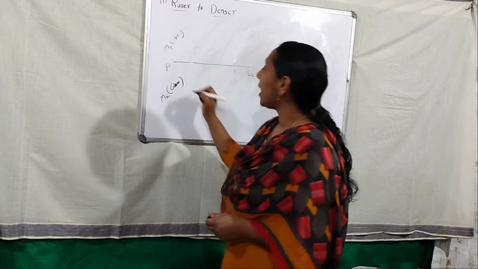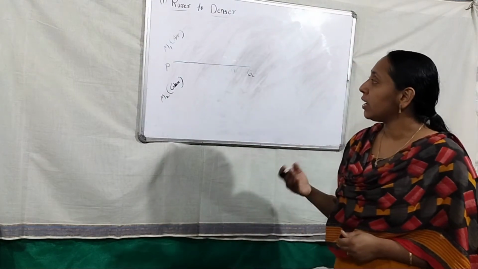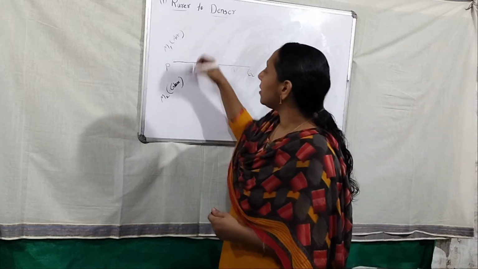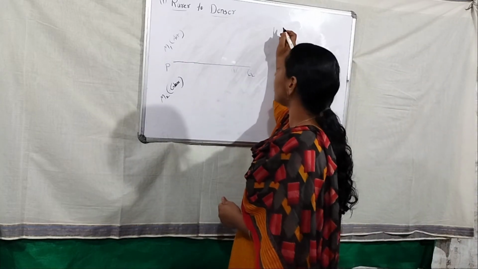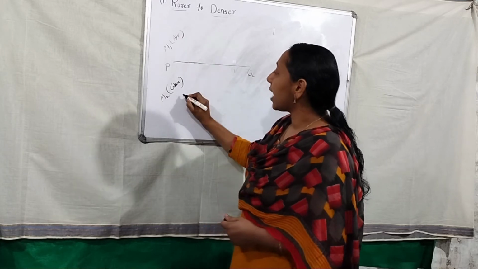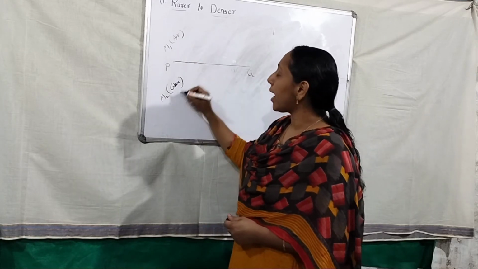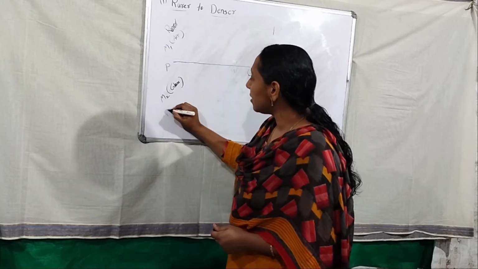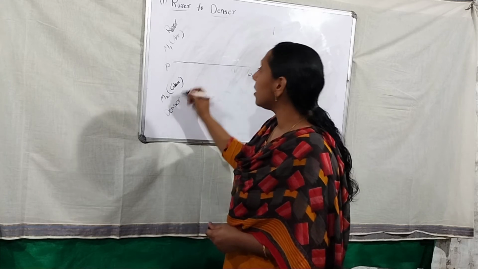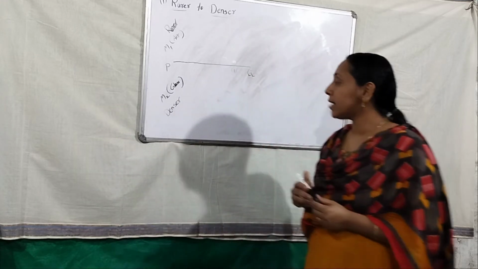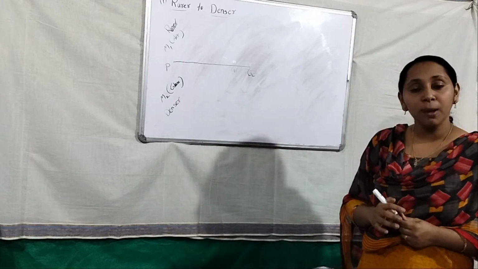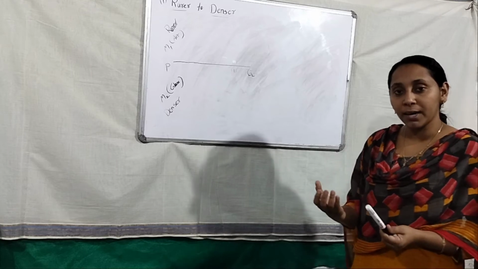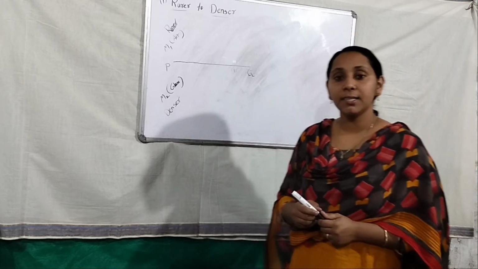So the light ray is traveling from air to glass, rare to denser. In this comparison, air is a gaseous medium, glass is a denser medium. So compared to air and glass, air is a rare medium and glass is a denser medium. Because the number of particles in a particular unit area is more in glass. That's the reason glass is a denser medium.